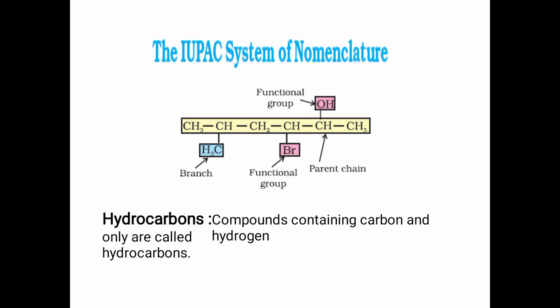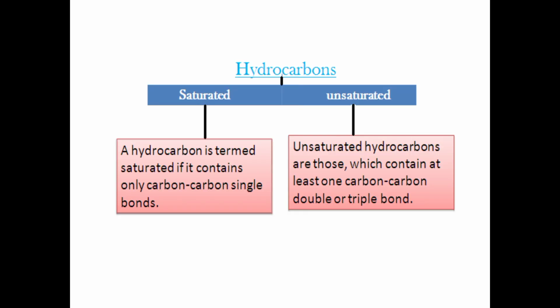The first type of compounds is hydrocarbons. Hydrocarbons are the compounds which contain only carbon and hydrogen. We can further classify hydrocarbons as saturated and unsaturated. Saturated means it contains only carbon-carbon single bonds. For example, ethane. While drawing the structure, we have seen it contains only single bonds.